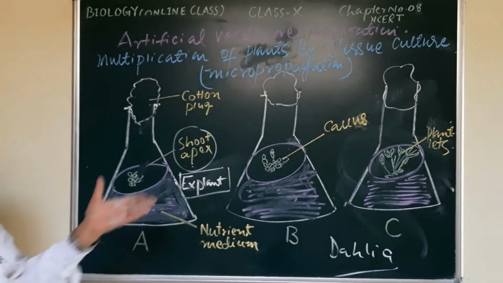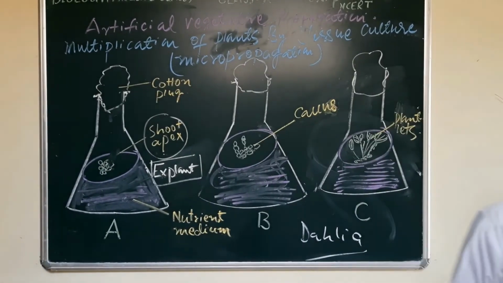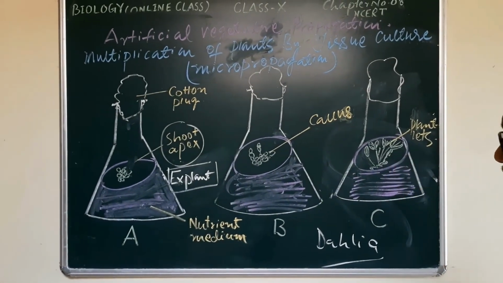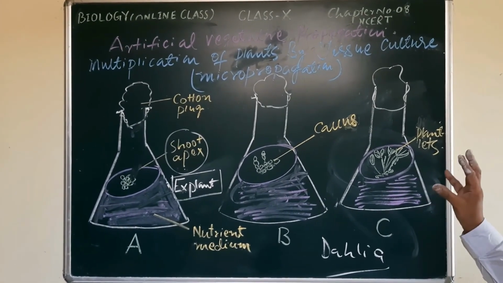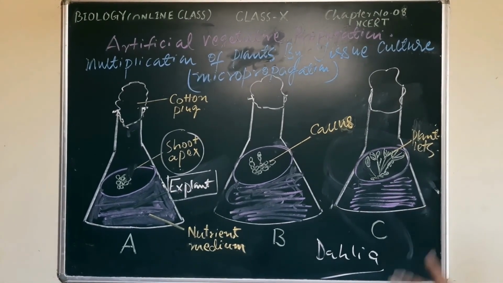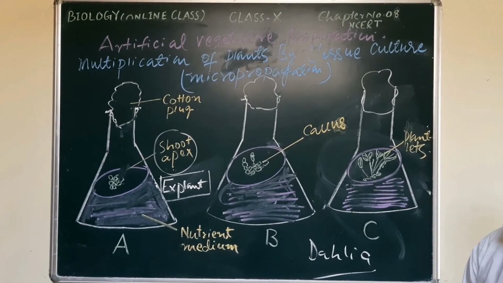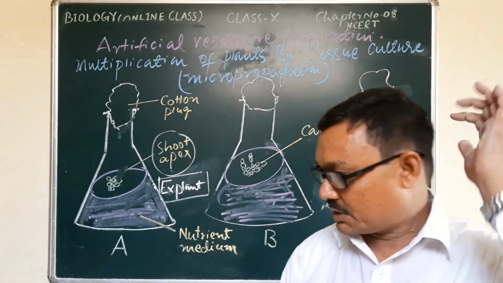After the development of these plantlets, they are transferred to the soil or to the pot where you want to grow them. This is also known as micropropagation. This is the tissue culture method. For today's lesson, it is the last one. In the next class, we will learn about sexual reproduction.